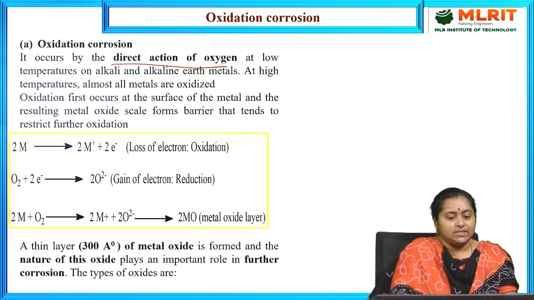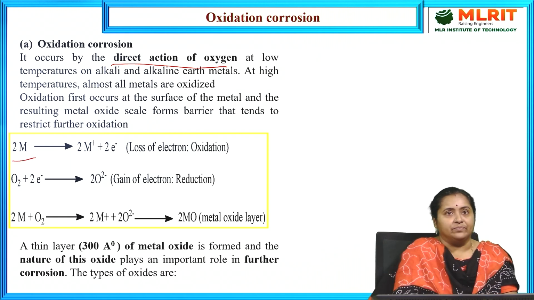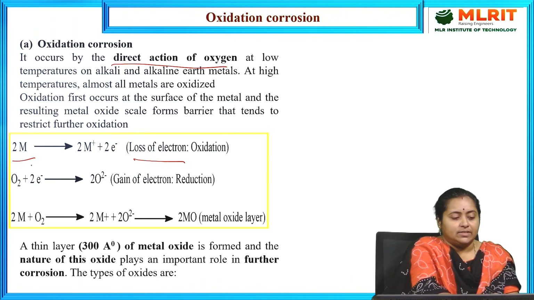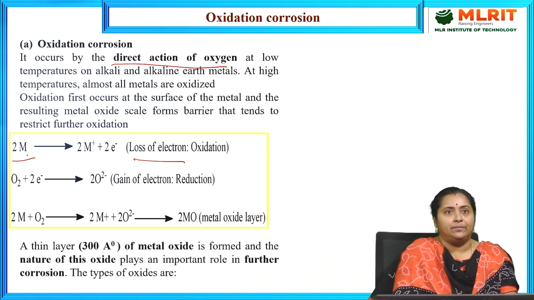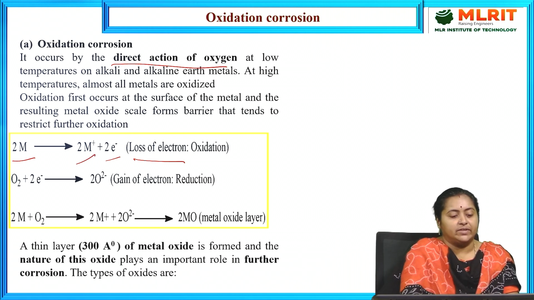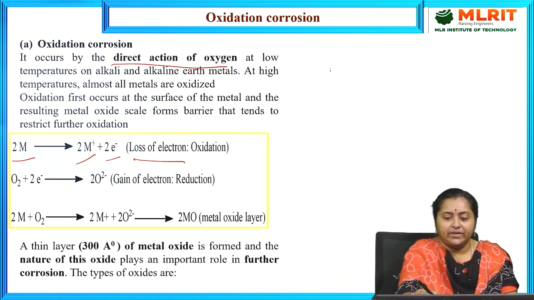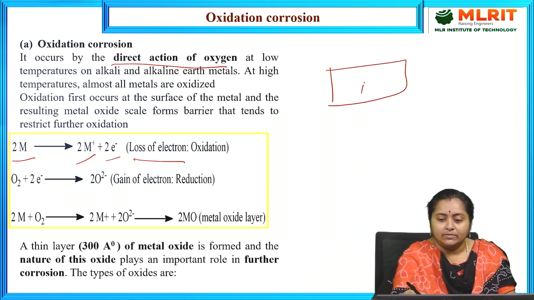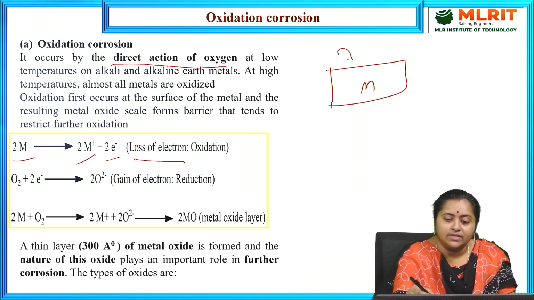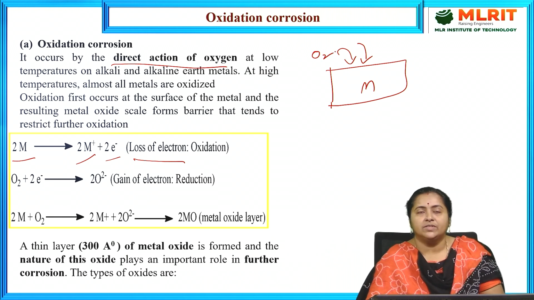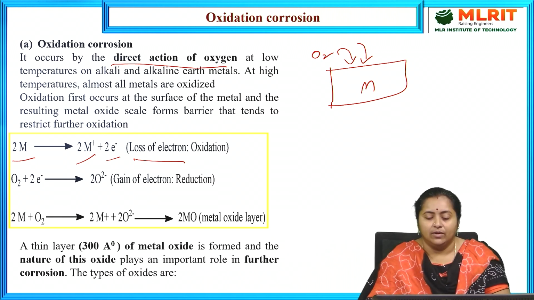In general, we represent metal as M. Generally, metals have a tendency to be oxidized by losing electrons. Say, for example, I represent metal by the letter M. It is able to lose 2 electrons, thereby converting into its corresponding metal ions, M2+. Say this is the metal block, represented as M, upon which oxygen, atmospheric oxygen, is going to attack, because oxidation corrosion is purely due to the attack of atmospheric oxygen only.